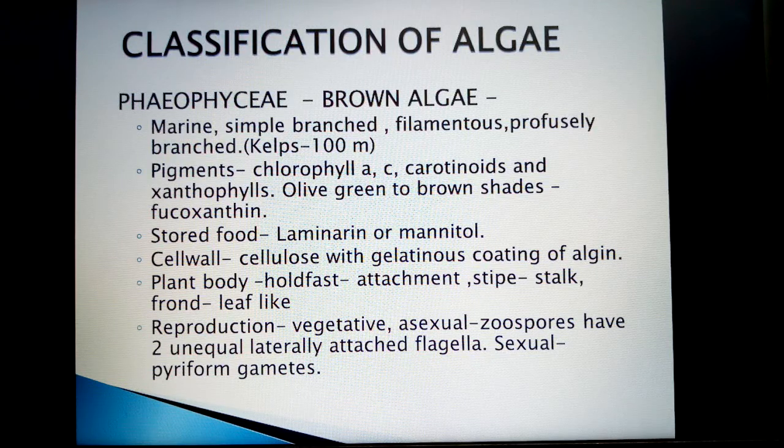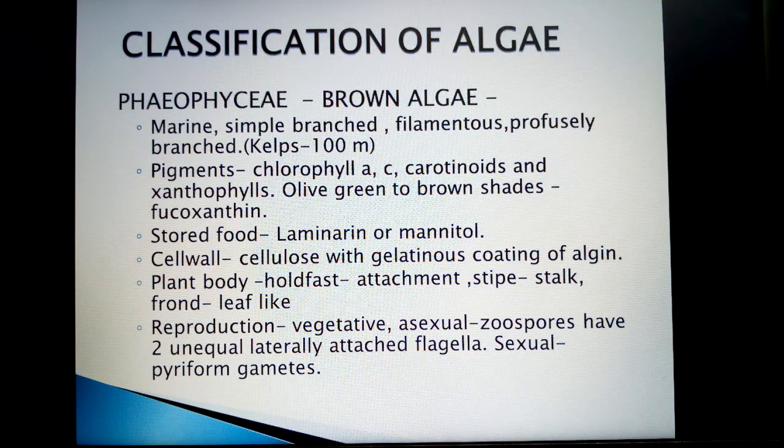The typical arrangement of flagella is seen in these zoospores. Sexual reproduction is by gametes, and these gametes are pear-shaped, pyriform. Typical shape of gametes is seen in this.